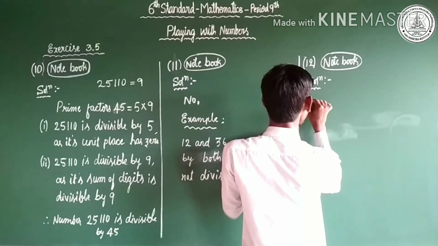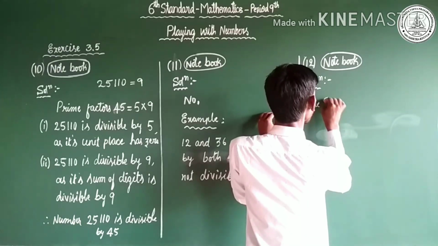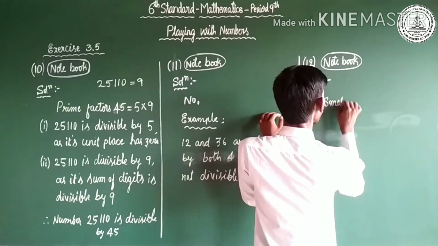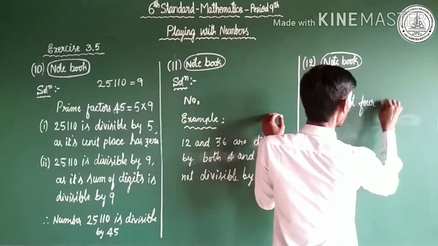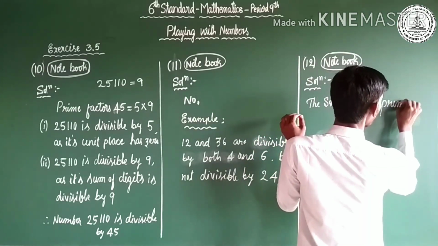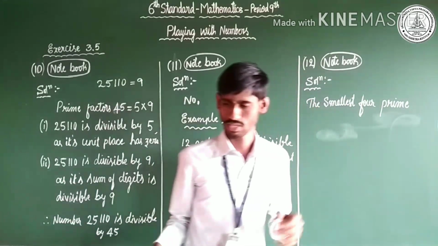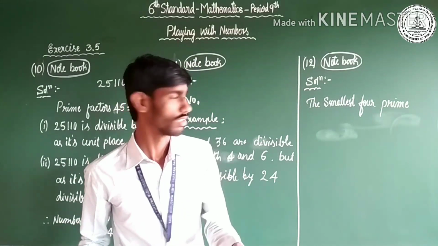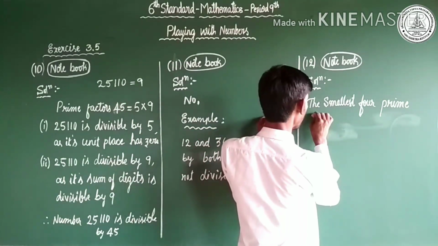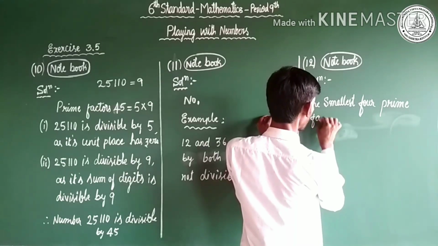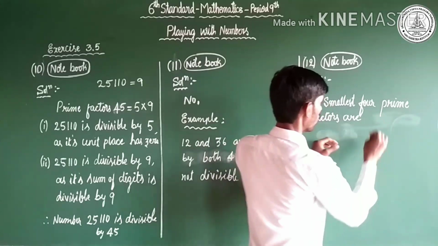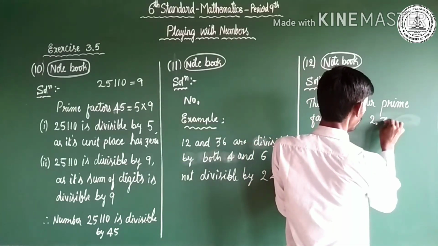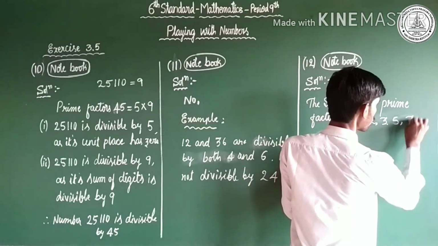The smallest 4 prime numbers are 2, 3, 5, 7.